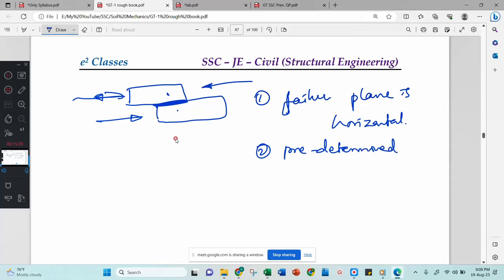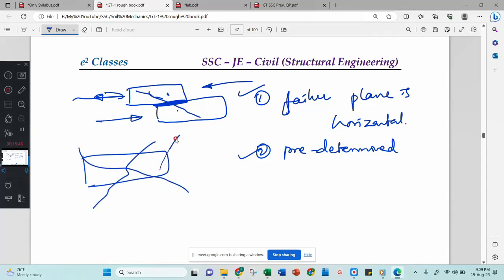Predetermined, right? This is considered a drawback of this test. Why? Because it is predetermined. I don't know whether this soil wanted to fail like this or like this, but you are forcibly making that soil fail in this way.